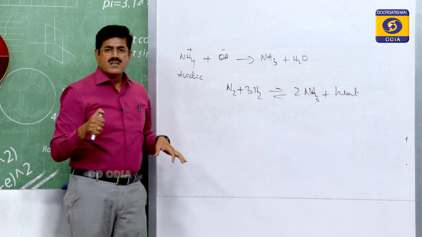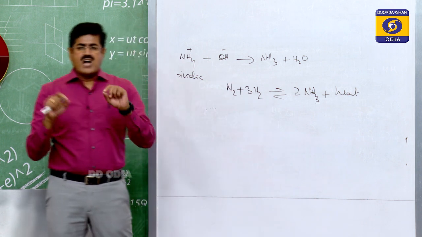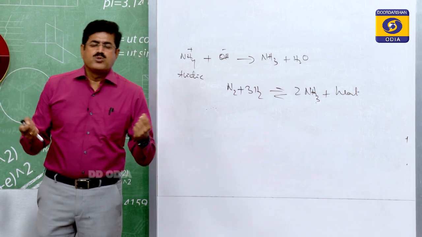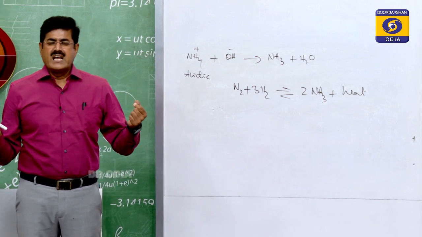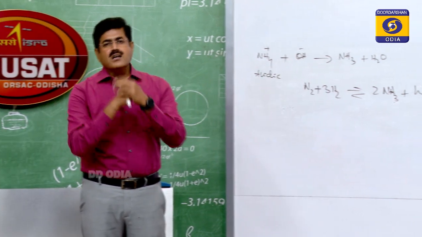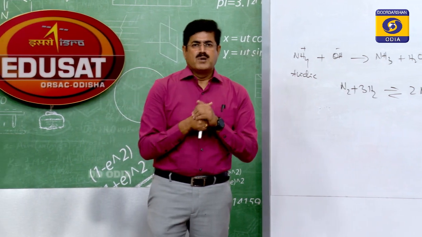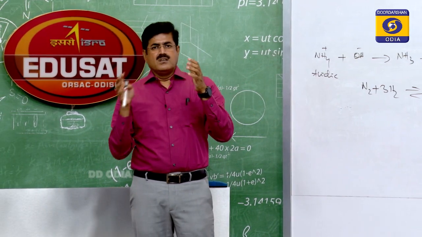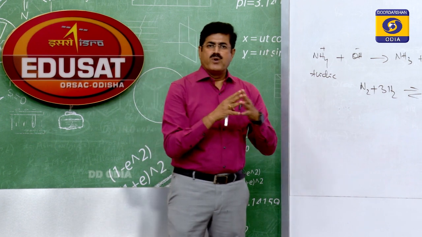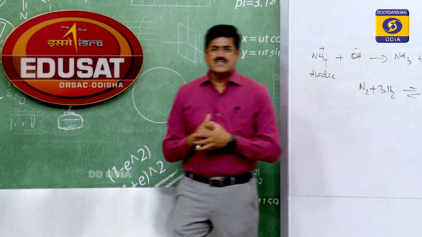What is the catalyst here? It is given: a catalyst such as iron oxide with a small amount of K2O and alumina, potassium oxide, alumina and Fe2O3, or iron promoted by molybdenum. So these are the conditions to be followed in order to increase the yield of ammonia gas.